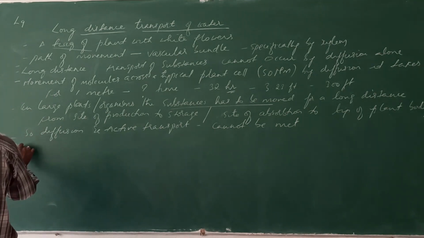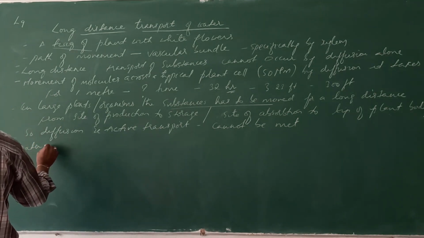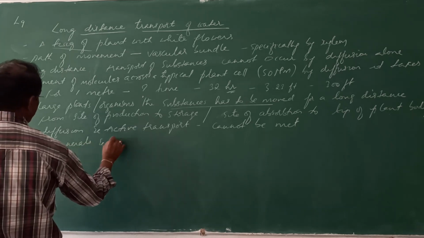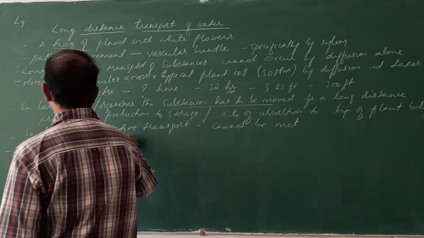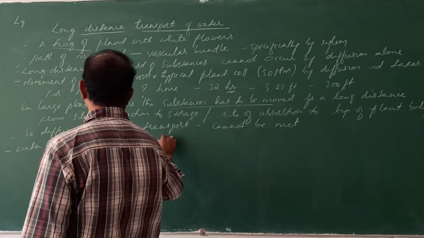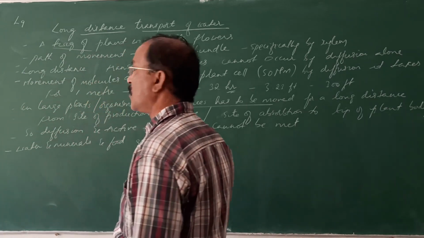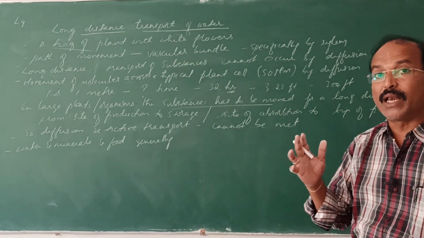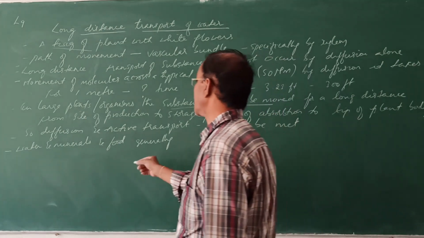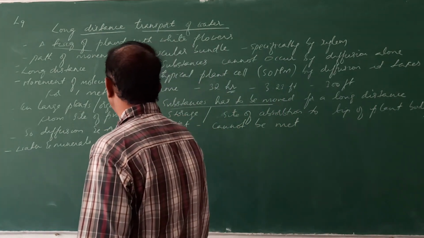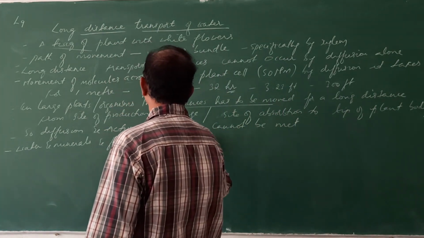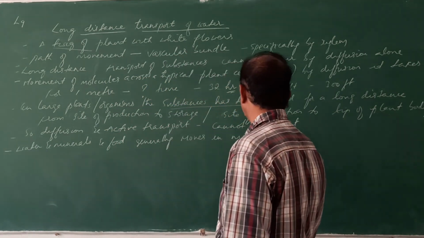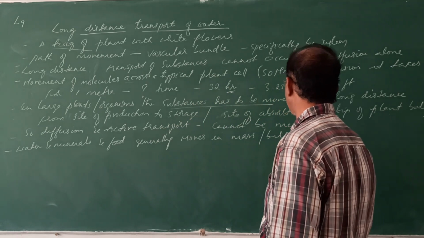Then water and minerals and also food, they generally move by mass. By mass means what? By bulk. So the water, minerals and food move in mass, that is in bulk movement.